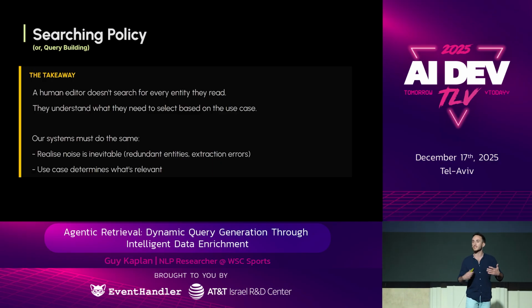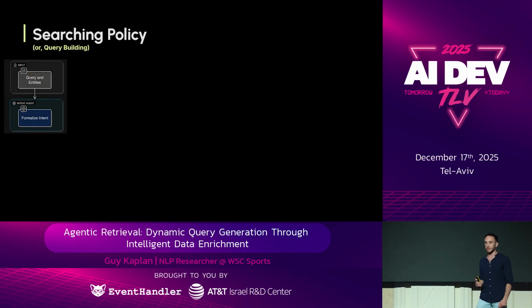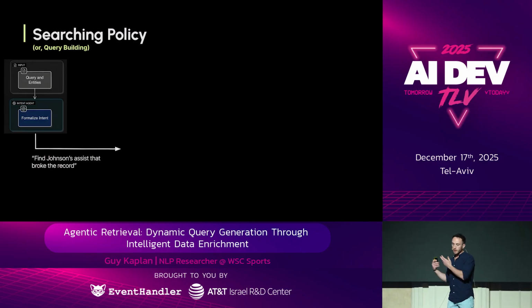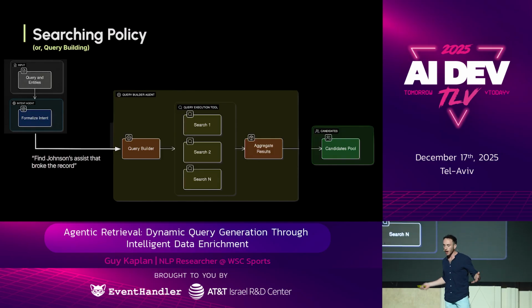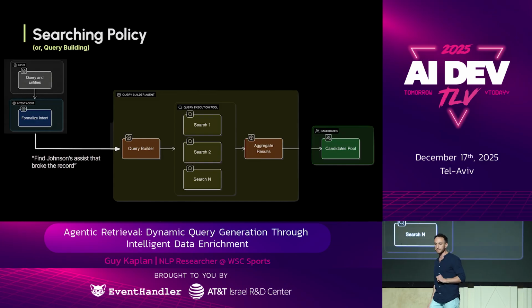We need to, first of all, realize that noise is inevitable. We can have redundant entities. We can make errors along the way. And also that use case is what drives the selection. So this is how we do it. We have our input along with all of the context we gathered. We input it into the intent agent, which formalizes an intent: bring me Johnson's assist that broke the record. This is fed into our query builder agent. Based on the intent, it creates a set of queries, a set of searches, and aggregates all the results into a candidate pool.